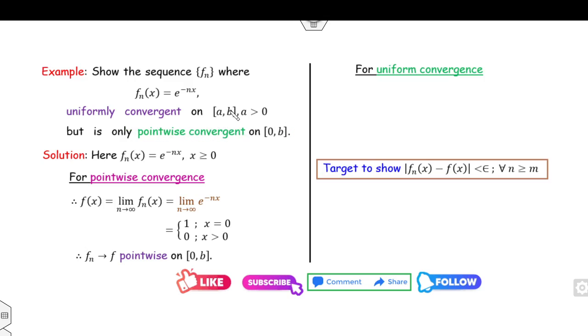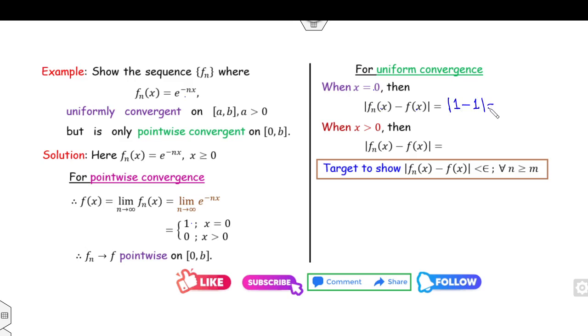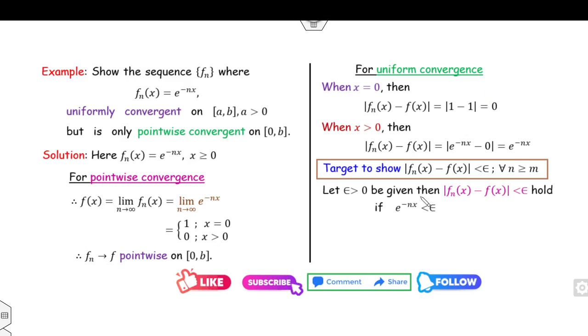Now let us look at the uniform convergence. Again, there are two cases. First x is 0, second x is greater than 0. Your target is to find this value. When x is 0, e raised to power minus nx is 1, and f(x) is 1. 1 minus 1 is 0, which is definitely less than epsilon. Now when x is greater than 0, f(x) is 0, so I can substitute: f_n(x) minus 0 is e raised to power minus nx.